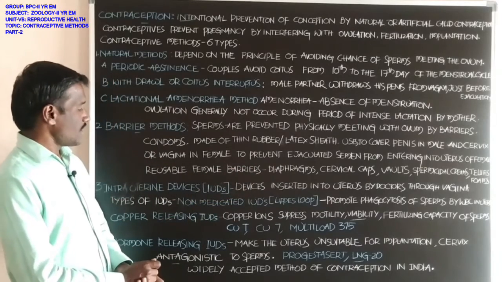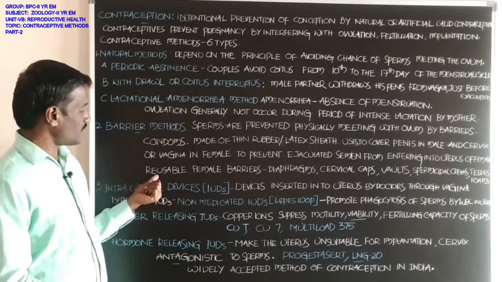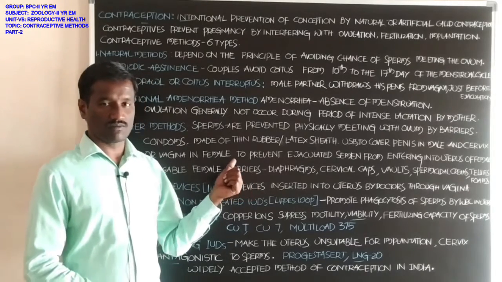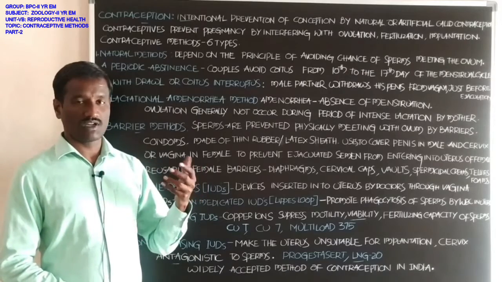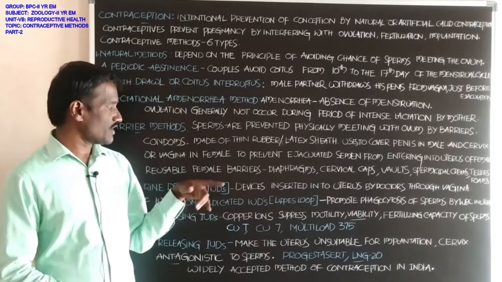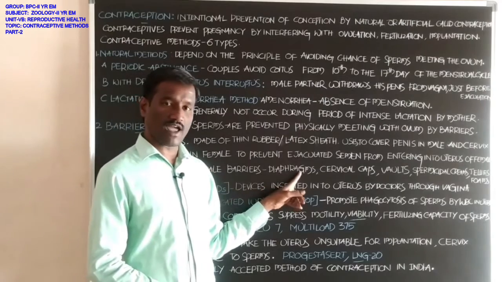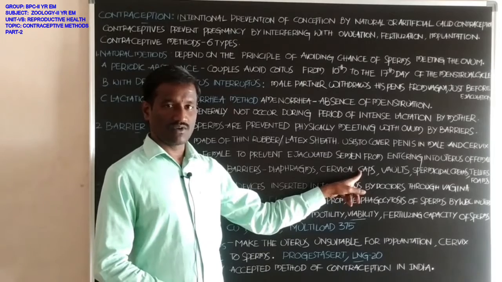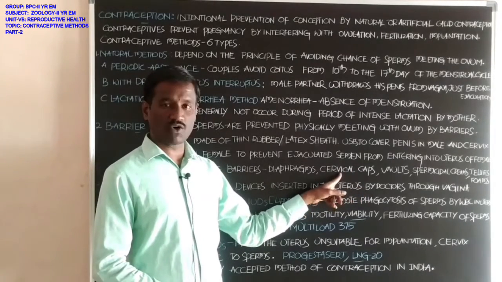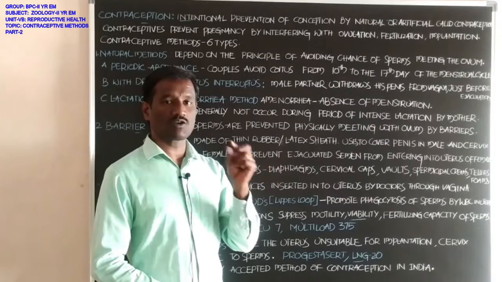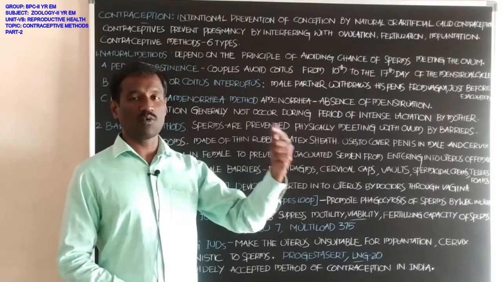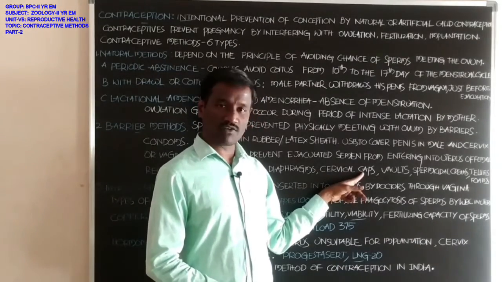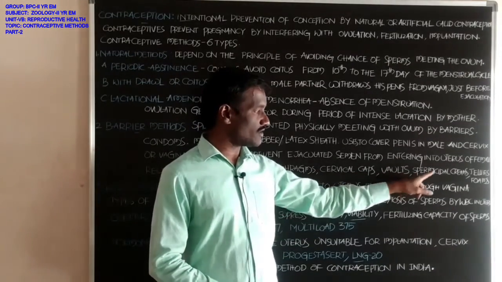Next, another one, reusable female barriers. These are diaphragms and cervical caps. You know already about the cervix. The cervix is the neck part of the uterus. The vagina opens into the uterus through the cervix. Cervical caps and vaults are also available.